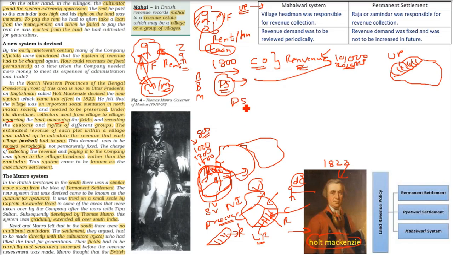Okay. In the permanent settlement, the Zamindar would collect the money and give it to the company. But in the Mahalwari system, the village headman, Gaon ka Mukhiya, the headman of the land or the area, was given the authority, not the Zamindar. The Mukhiya was given the authority that now you will collect the revenue and give it to the company. So this is the Mahalwari settlement Vyavastha. I hope you got the idea, Mahalwari. Okay. So we are in continuity.